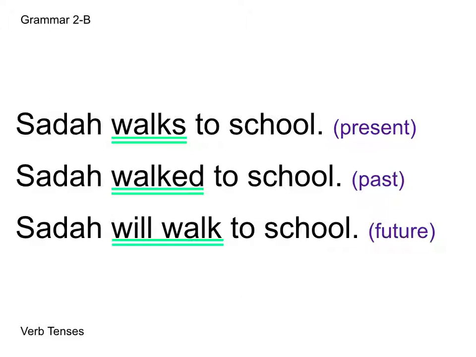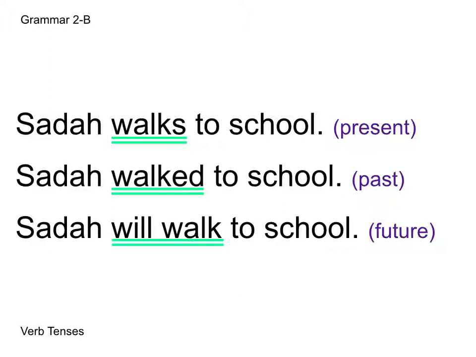Notice that for this first sentence, Seda walks to school, it is occurring right now. It is in the process of occurring. And then for the second sentence, Seda walked to school, it is past tense. It's no longer occurring. She has walked to school. She's completed that. And then the last sentence is Seda will walk to school. And that means that Seda is going to, in the future, walk to school. She is not doing it now, nor is it completed yet.